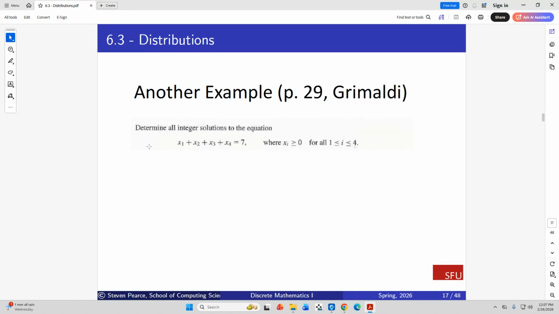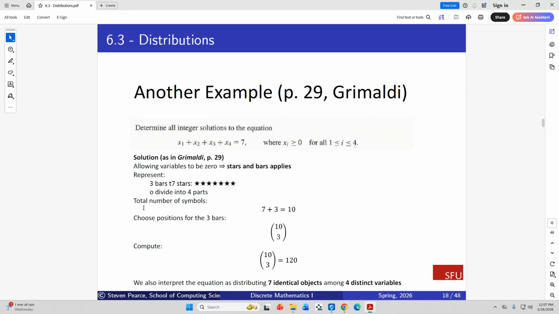So here we have again, determine all the integer solutions to this. Well, here now we have applied some constraints to the same problem. So we have this same problem as last time, except now we have an added constraint. As Grimaldi does it, this is actually a Grimaldi problem. Allowing variables to equal 0 implies stars and bars apply, okay?